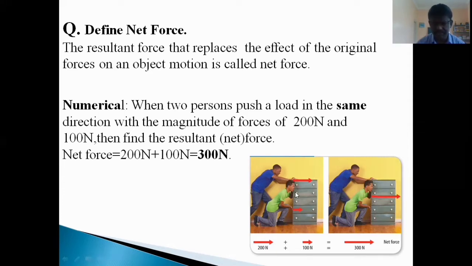See here, children, the first one applies 200 Newton, another one applies 100 Newton. Then the resultant of these two is simple, it is 300 Newton. So net force equals 200 Newton plus 100 Newton equals 300 Newton. This is true when the applied forces are in the same direction.